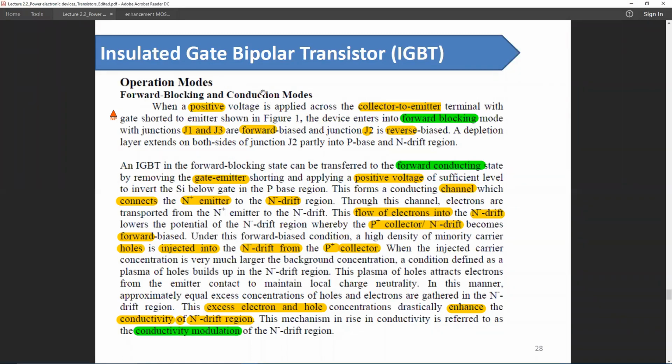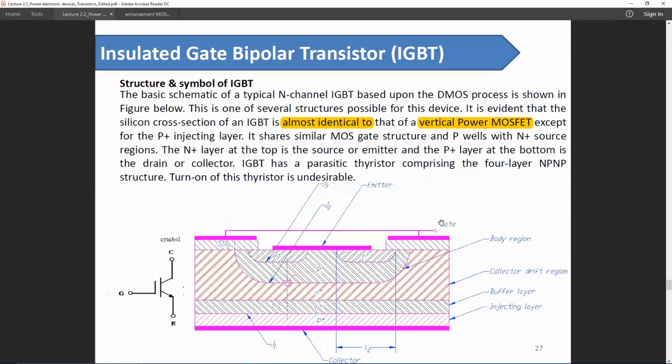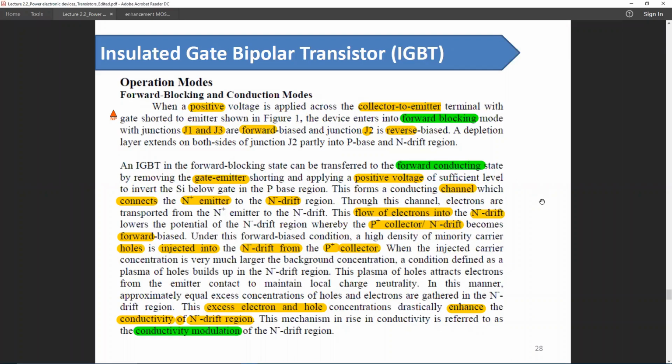So in case of a conduction mode, if we provide a positive gate, then this junction 2 becomes forward and the current will flow.